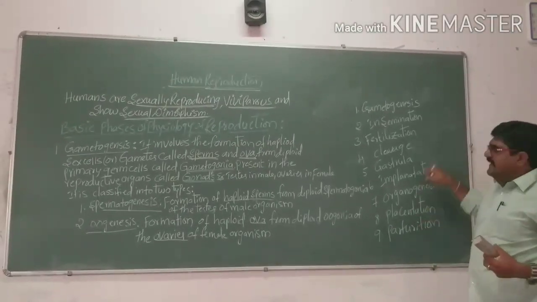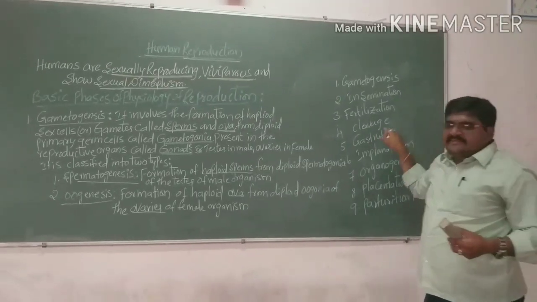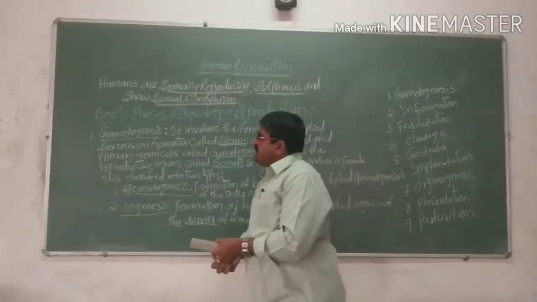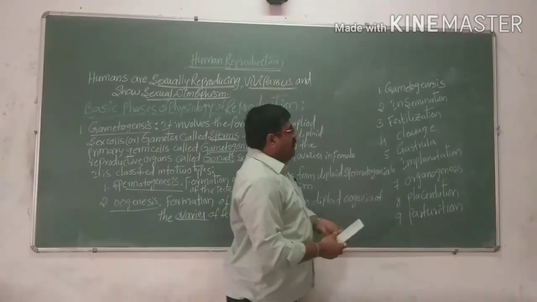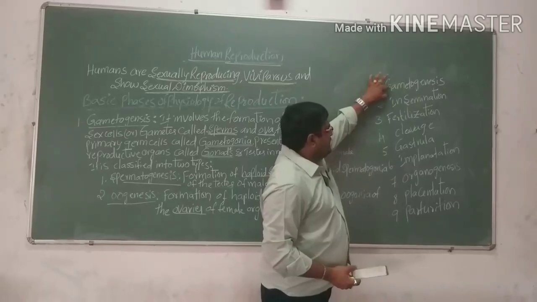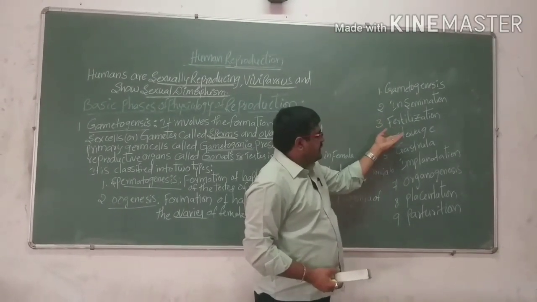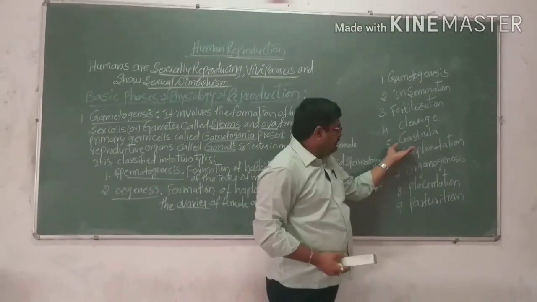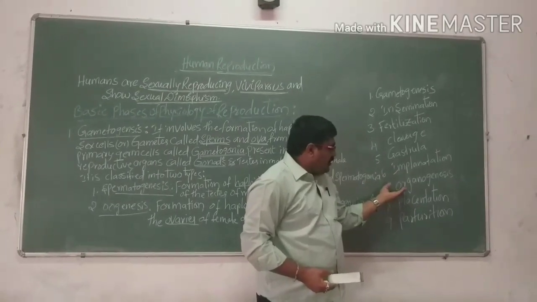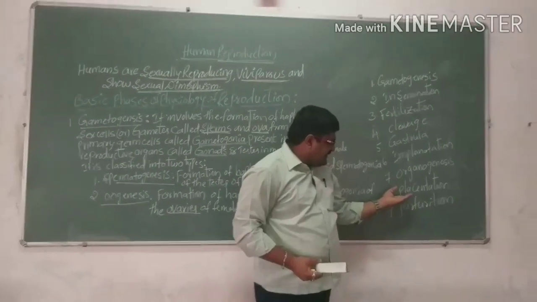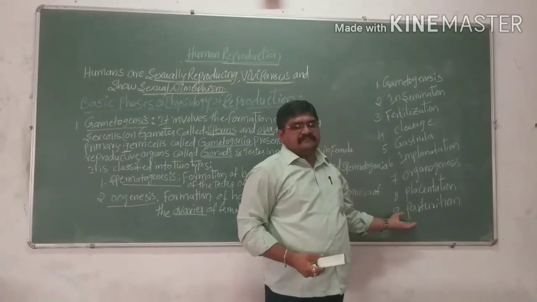So these are the several sequential steps that take place in the basic physiology of reproduction. The first we call gametogenesis, second insemination, third fertilization, fourth cleavage, fifth gastrulation, and sixth implantation, organogenesis, placentation, and lastly parturition.